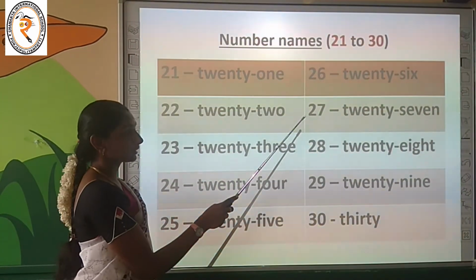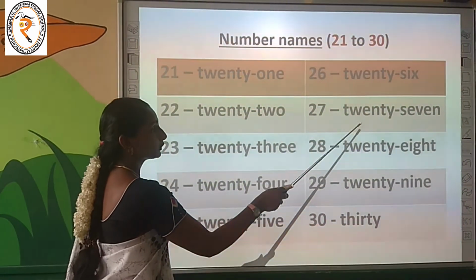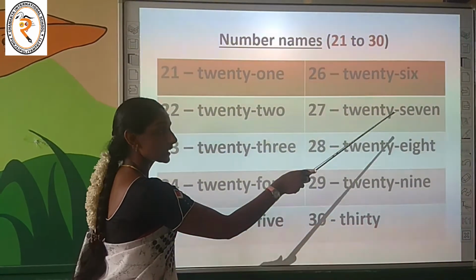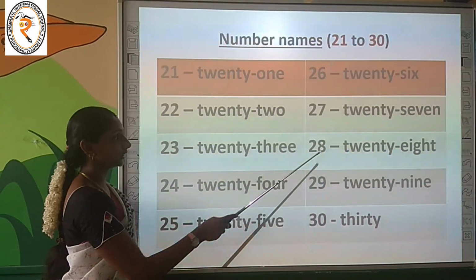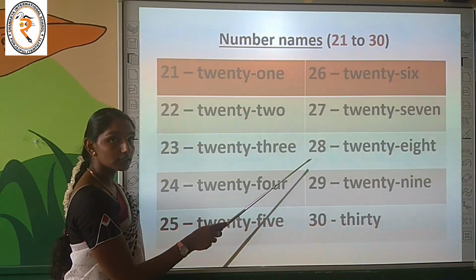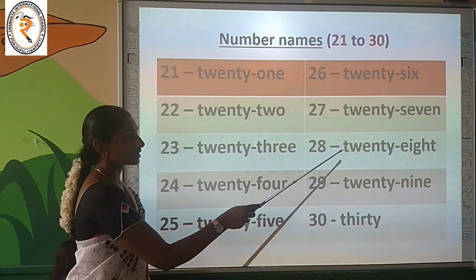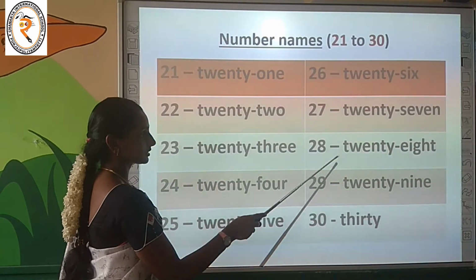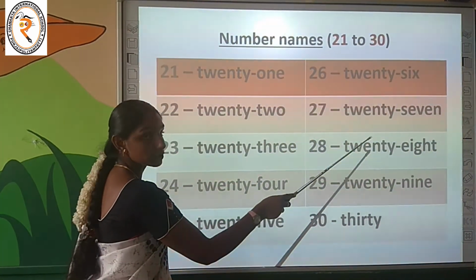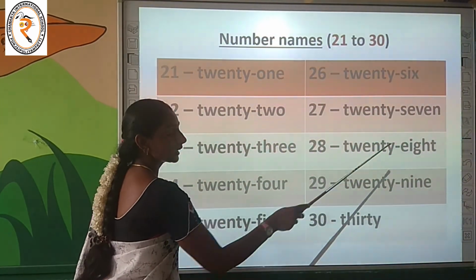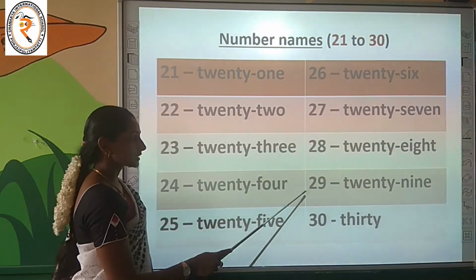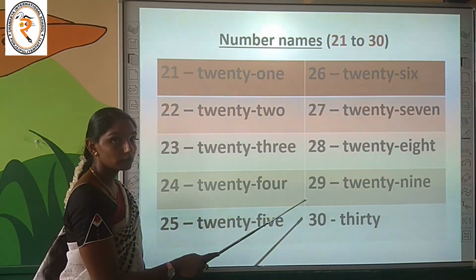What is it? Number 27. TWENTY, 20, SEVEN, what is it? 7, 27. Very nice. Can you tell this number? What is it? 28. Shall we read the number name? 28. Spell it with me. TWENTY, 20, EIGHT, what is it? 8. That is 28.